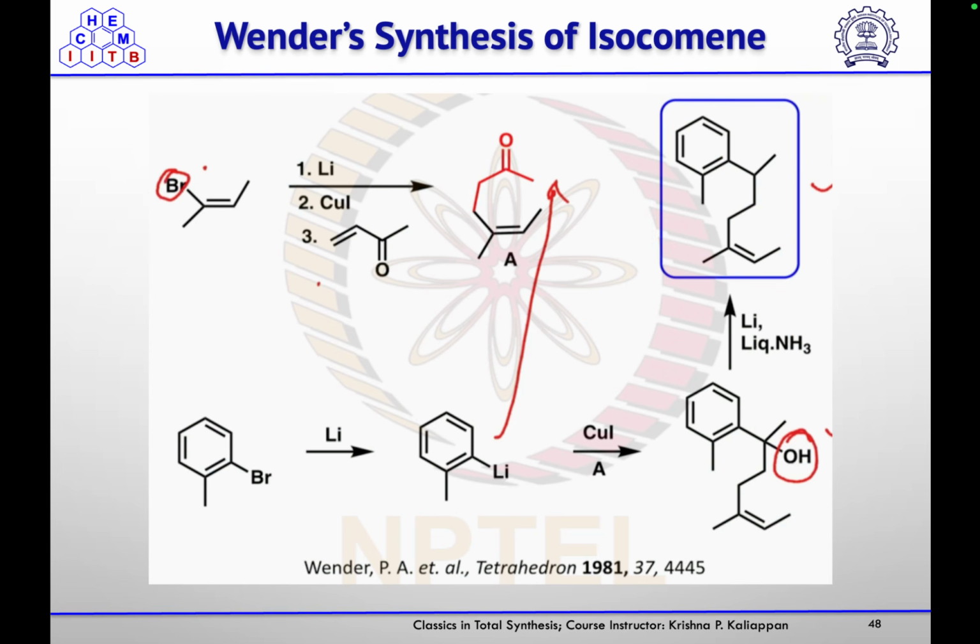So they start their synthesis with this vinyl bromide, which they treated with lithium to form the lithiated species, and then on treatment with copper iodide, they did the 1,4 addition on alpha beta unsaturated ketone to get this product A.